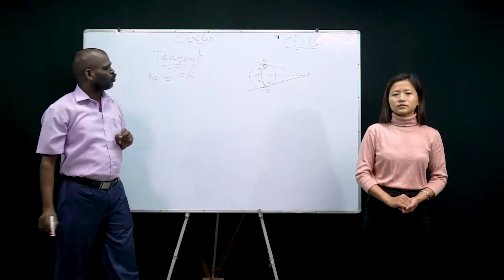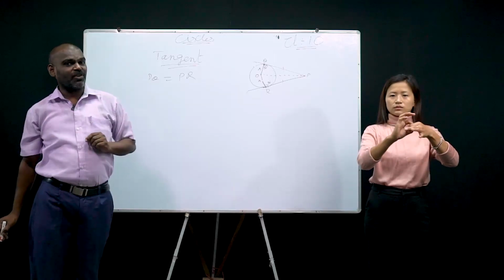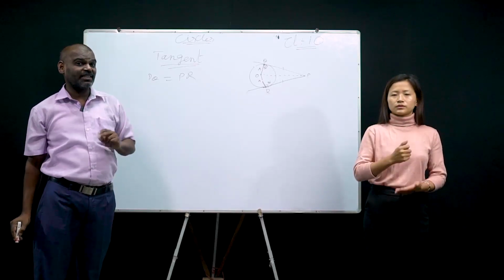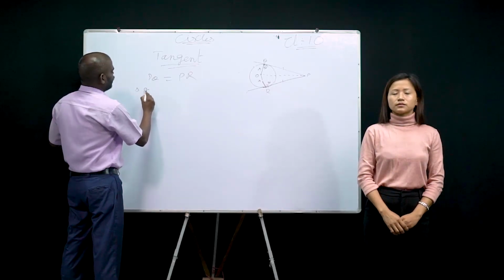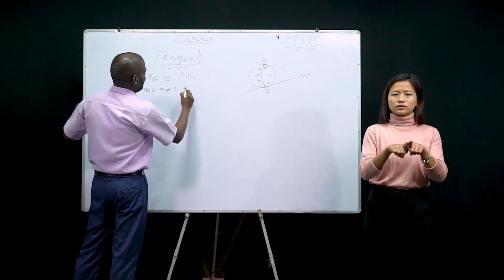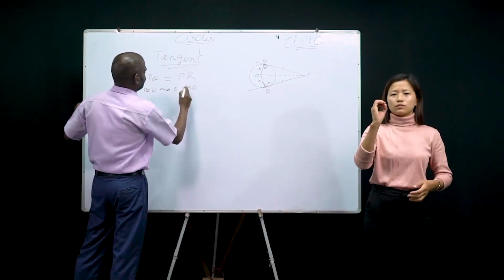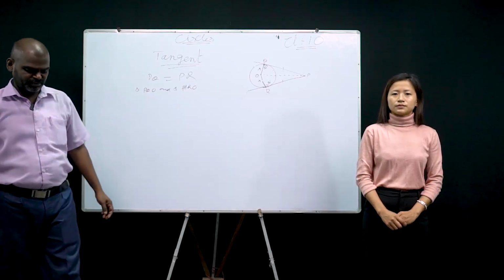If I connect OP, OP is joined. Now we have how many figures, how many triangles? There are two triangles, right? Triangle PQO and triangle PRO. Right? There are two triangles.